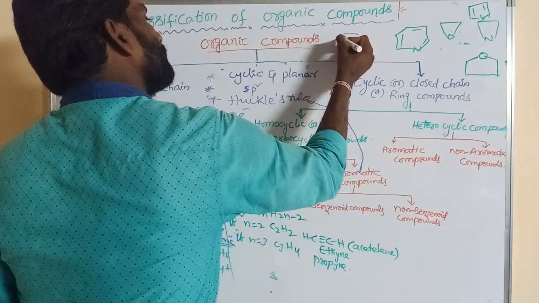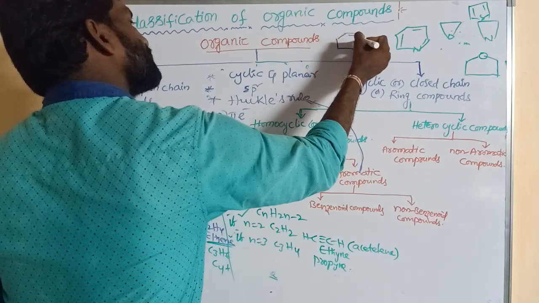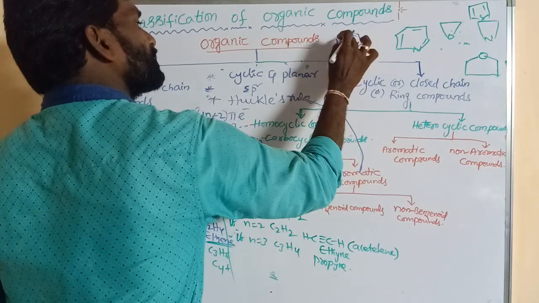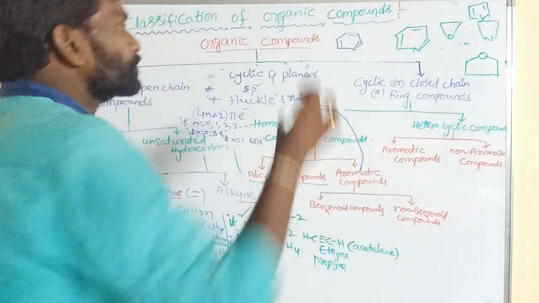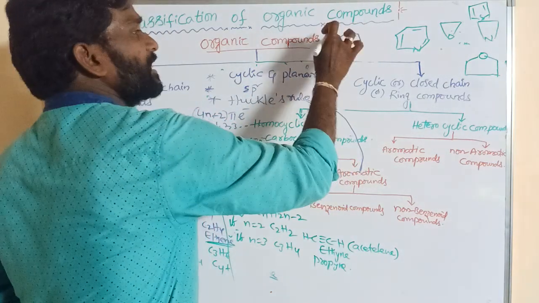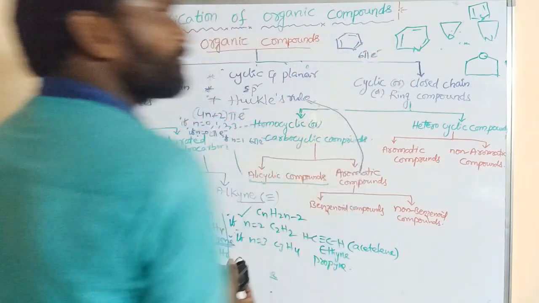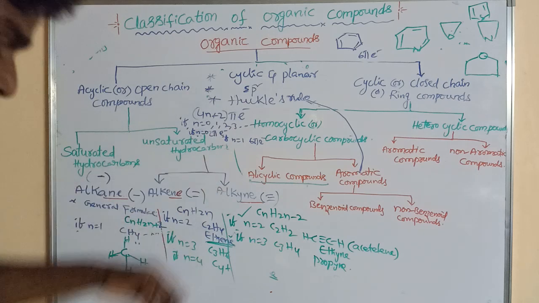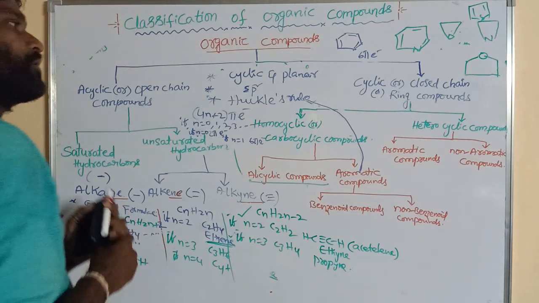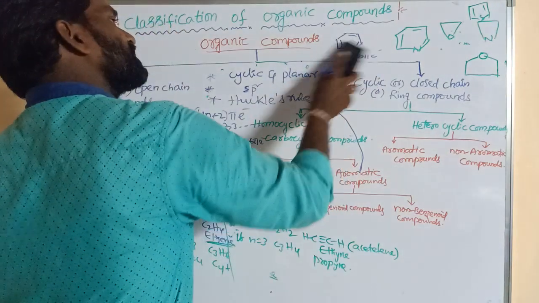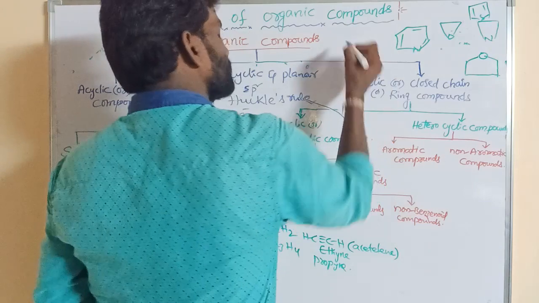Suppose we take a benzene ring. How many pi bonds does it contain? 3 pi bonds: 1, 2, 3. Each pi bond contains 2 electrons, so 3 times 2 is 6 pi electrons. So it obeys Huckel's rule. Now, the 2 pi electron system.